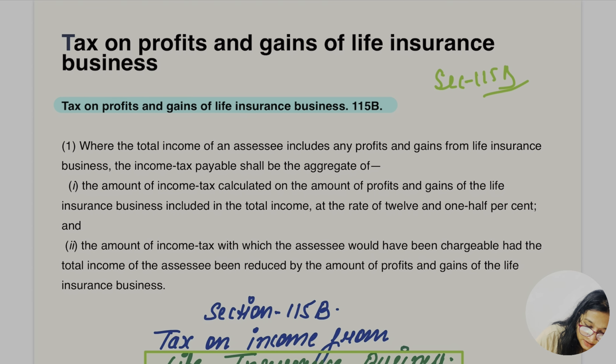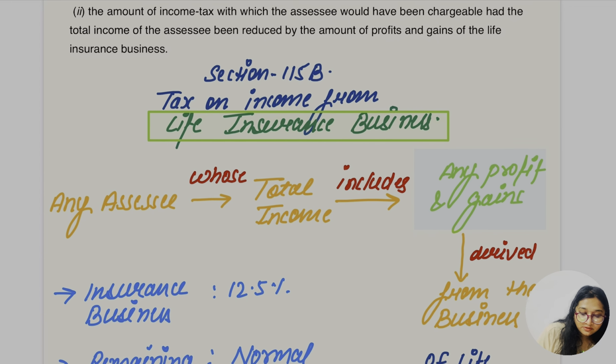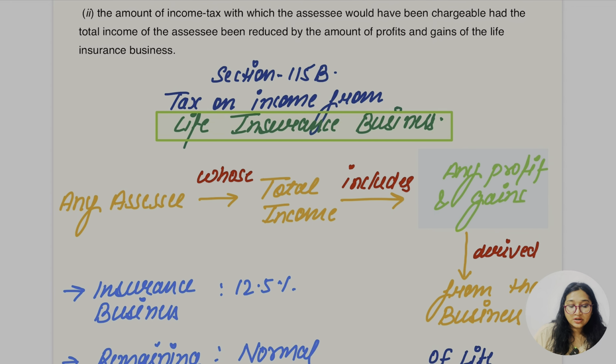What is this 115B? Section 115B is tax on income from life insurance business.